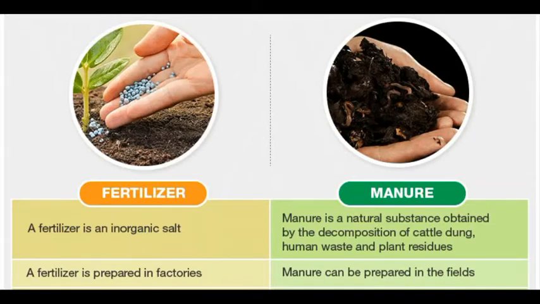Fertilizer and manure contain plant nutrients such as nitrogen, phosphorus, potassium, etc. This fertilizer is man-made, which is prepared in the factories. And manure is a natural substance which is obtained by the decomposition of plant and animal waste. These two are used by the farmers to enrich the soil.